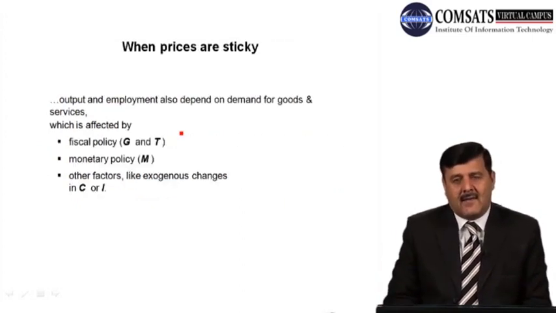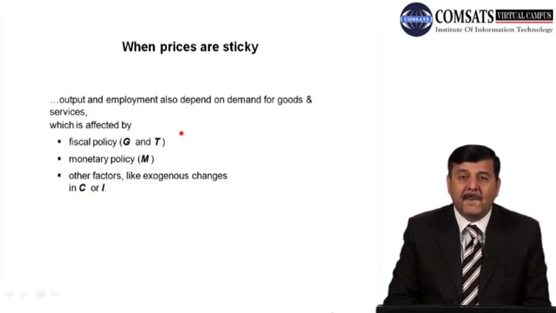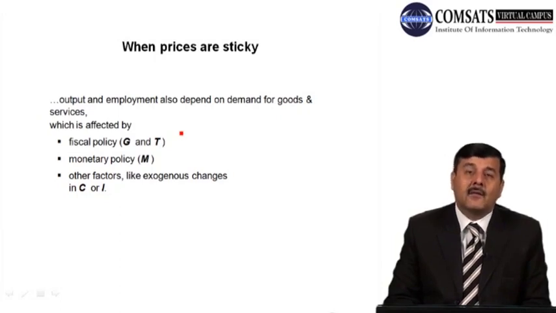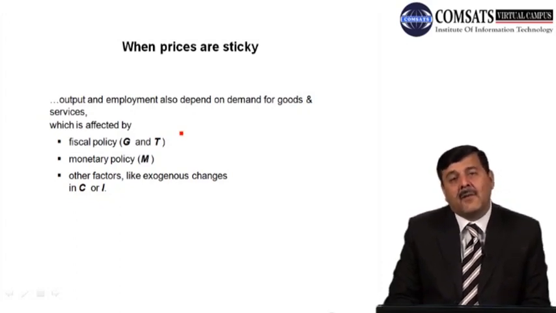Now, when prices are sticky, when prices are constant, what happens? Output and employment level also depends on the demand for goods and services. प्रices जब sticky होती हैं, तो in that case output and employment level in the country depends on the demand for goods and services, and that demand is affected by many macroeconomic parameters like fiscal policy. And what are the fiscal policy tools? Government spending and taxes. Now, whenever there is a change in government spending and taxes, that can affect the demand for goods and services in the economy.